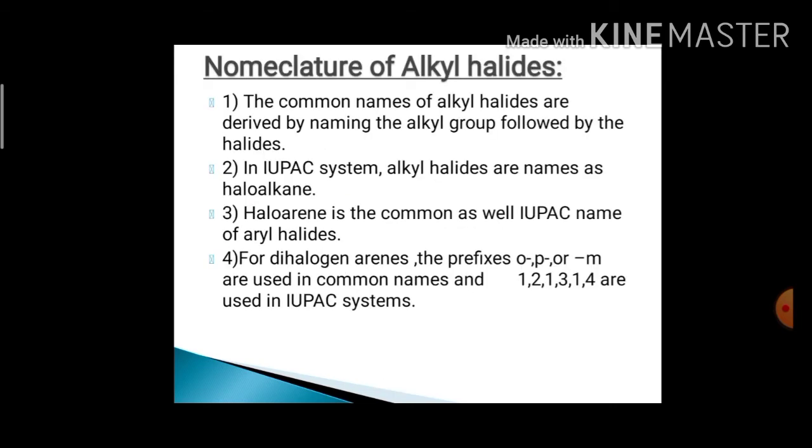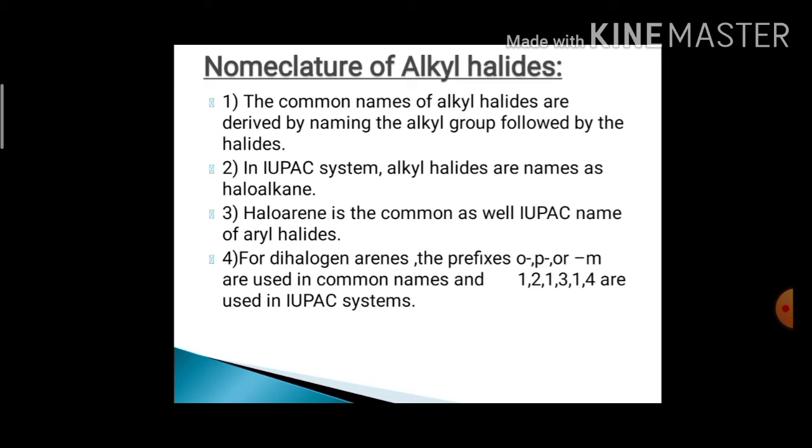Next, we'll discuss the nomenclature of alkyl halides. There, the first point: the common names of alkyl halides are derived by naming the alkyl group followed by halide. Second, in the IUPAC system, alkyl halides are named as haloalkanes.